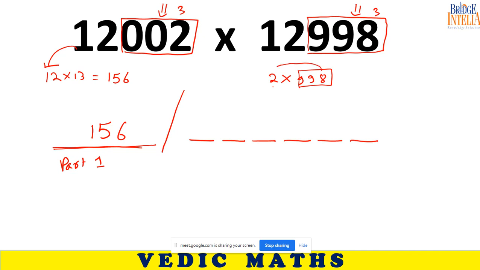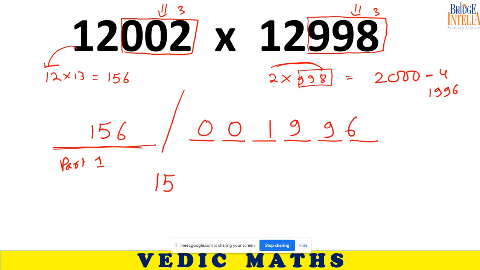So 1000 into 2 is 2000, minus 4, because 998 is 2 less than 1000. So 2000 minus 4 is 1996. So write 1996 here.